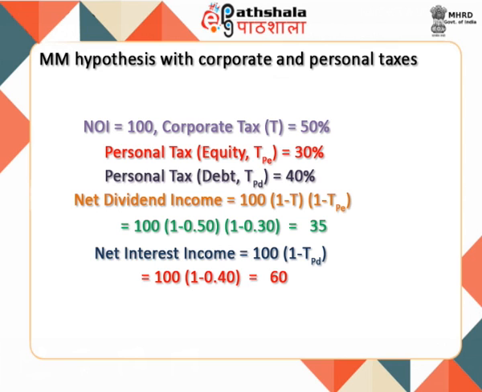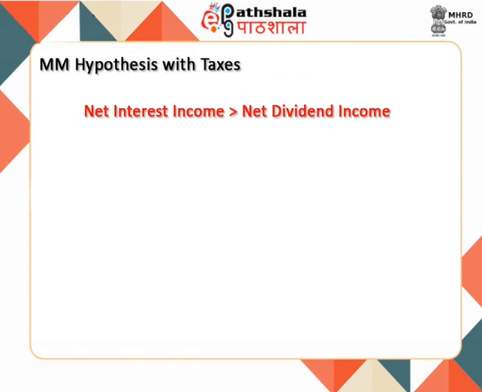We have just seen that the net interest income is more than the net dividend income. Thus, it is beneficial for the investors to invest in debt. This extra income is due to the savings of corporate tax on interest income. It is called net tax advantage. In our illustration, it is equal to rupees 25.